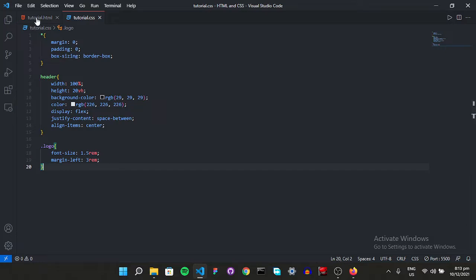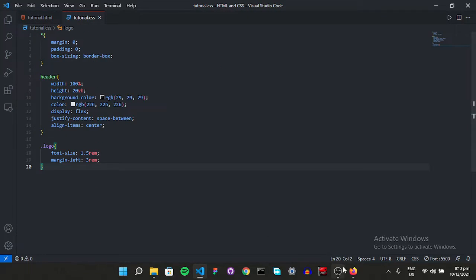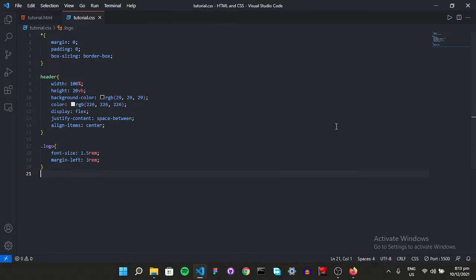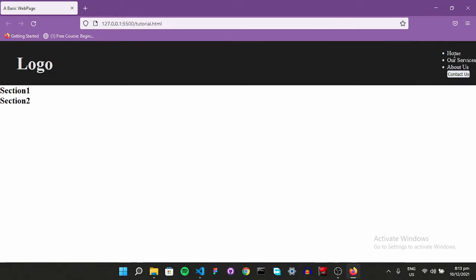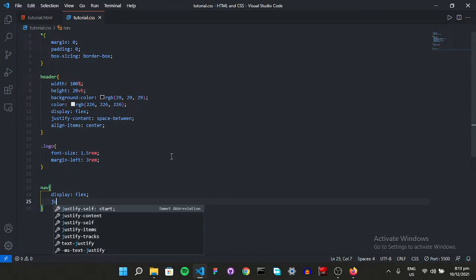So now after our logo, let's target our nav bar, which is, to be precise, this entire section. Okay, great. So our nav, we want our links not to be this way but to be on a horizontal scale. So for that, let's also say display of flex and justify content.